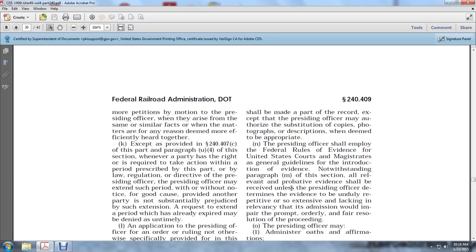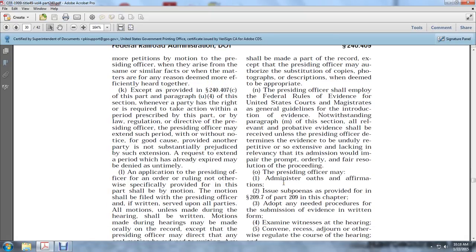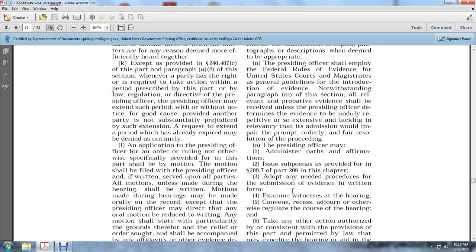Notwithstanding the paragraph of this section, all relevant, probative evidence shall be received unless the presiding officer determines the evidence is unduly repetitive or so extensive and lacking in relevance that its admission would impair the prompt, orderly, and fair resolution of the proceeding. The presiding officer may administer oaths and affirmations, issue subpoenas as provided in 209(7) of Part 209 of this chapter, and adopt procedures for the submission of evidence in written form.